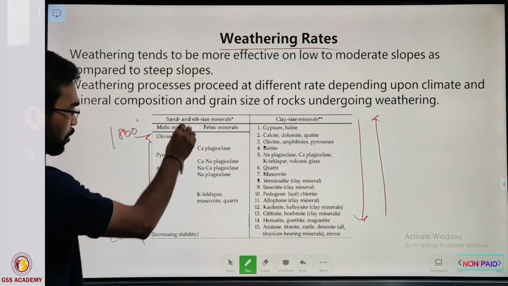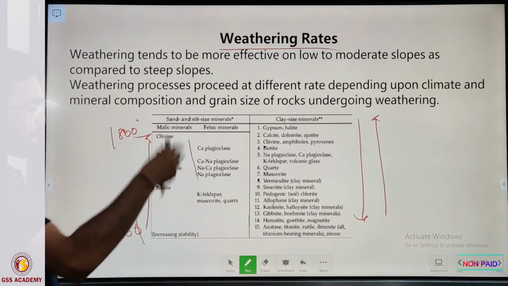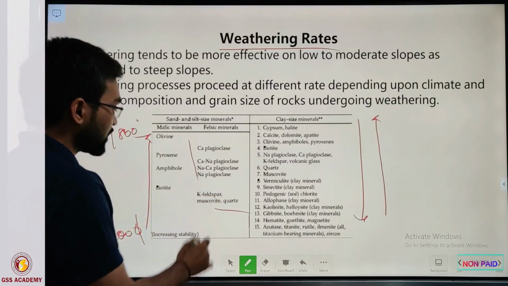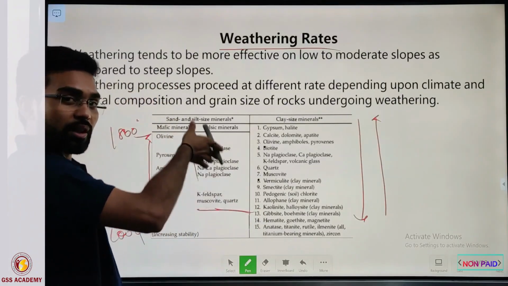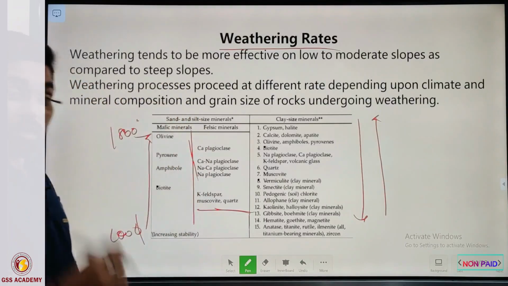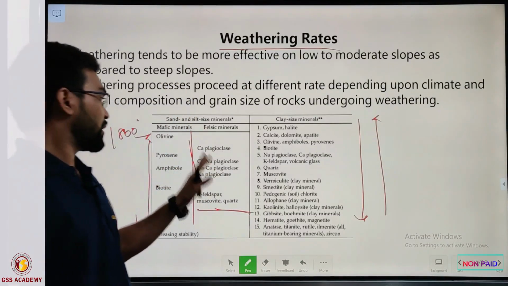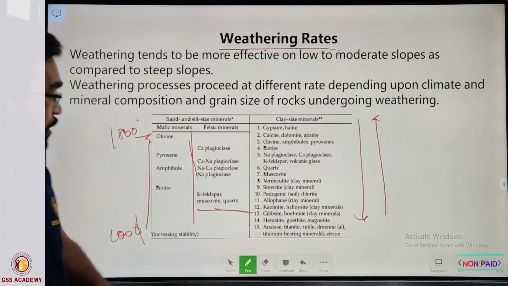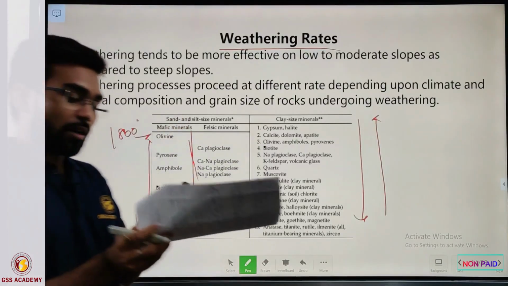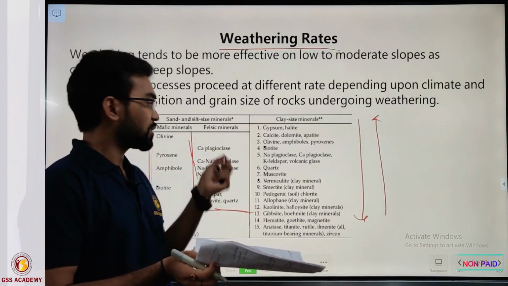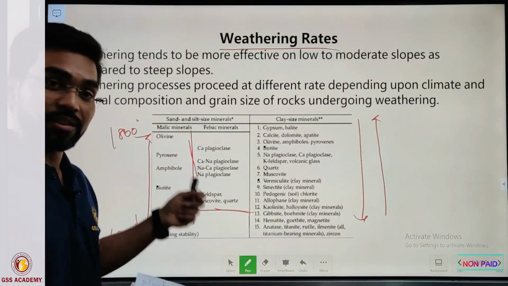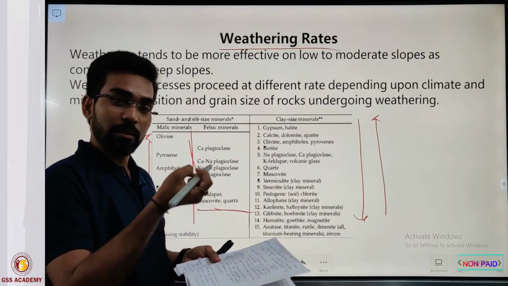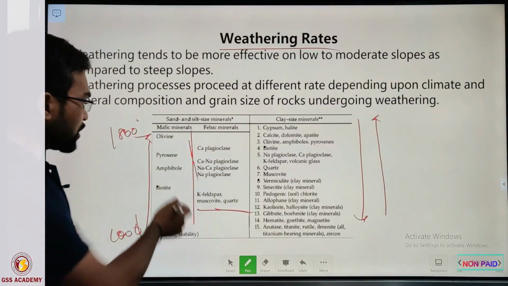As we go down from olivine to quartz, the susceptibility to weathering decreases, or you can say the resistance of that mineral increases. Why does it increase? In mineralogy, you may all have studied the crystallization at higher temperature. When temperature decreases, the polymerization in the silicate minerals rapidly increases. So what does it mean? If polymerization in the minerals increases, then their bond strength also increases.